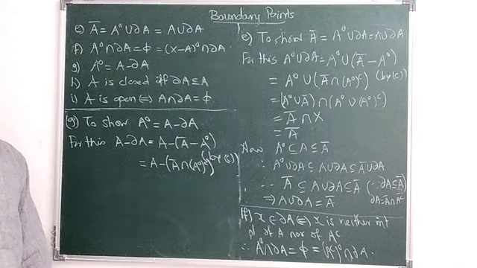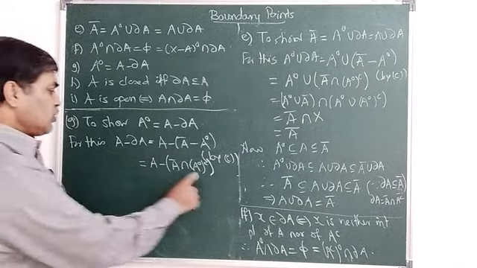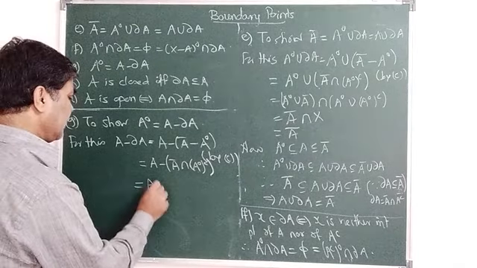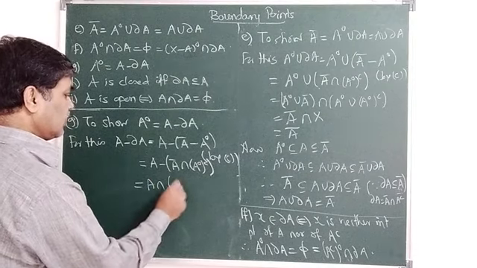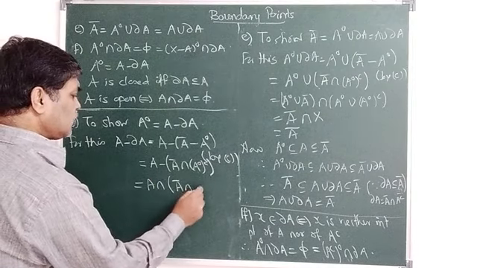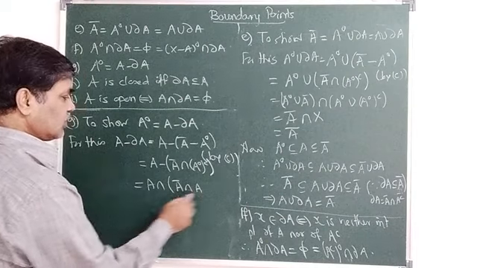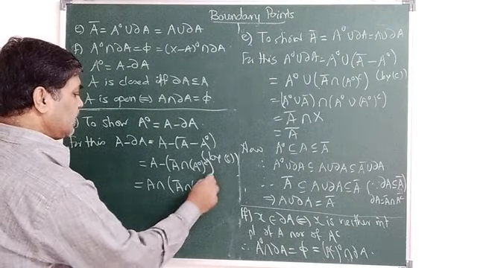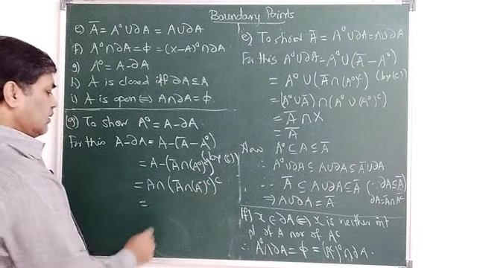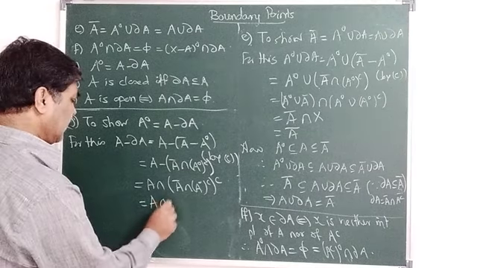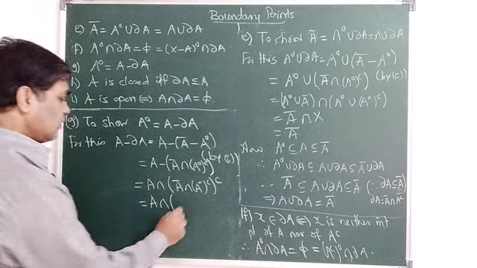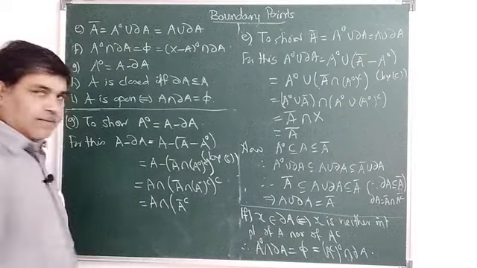Right. Then again by definition of A minus B, this is A intersection (A closure intersection A interior its complement) whole complement, which is nothing but, by De Morgan's law, A intersection (A closure complement union A interior).